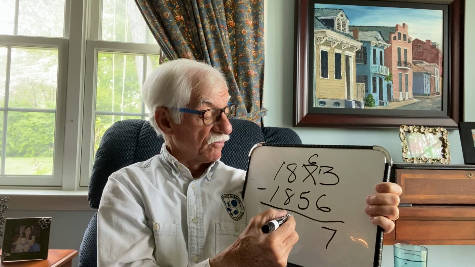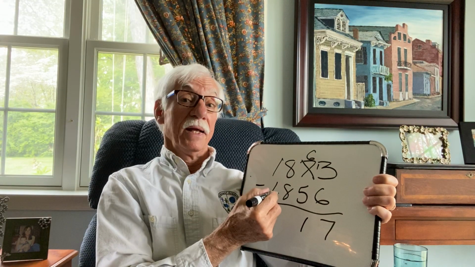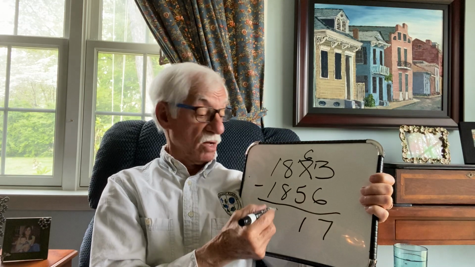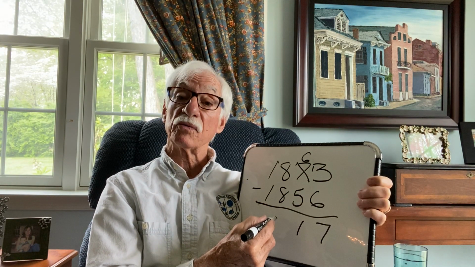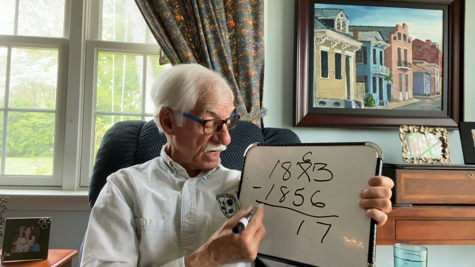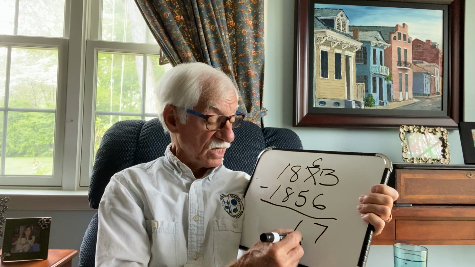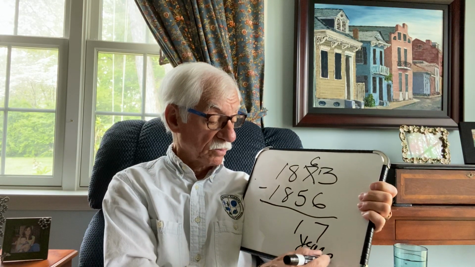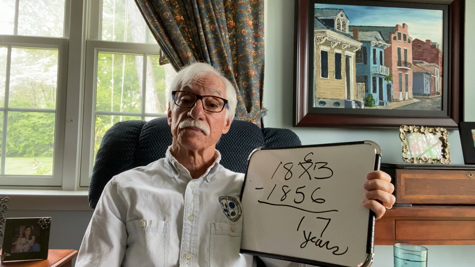6 tens take away 5 tens is 1 ten. 8 hundreds take away 8 hundreds is 0. Do I need to put a 0 there to hold that place value? I do not. 1 unit thousand take away 1 unit thousand. Do I need to put a 0 there? I do not. So the answer is 17 years. Because remember, whenever you do story problems, you got to have a word in the answer.